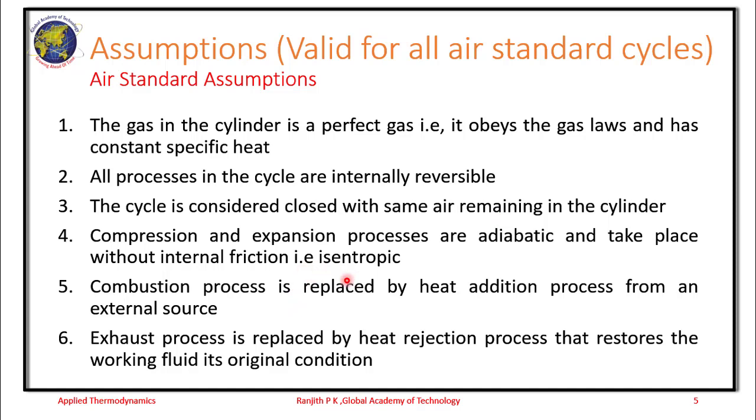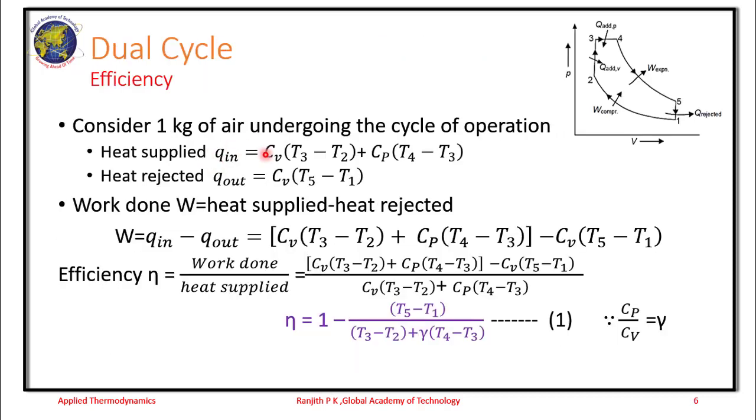The compression and expansion processes are considered to be adiabatic and without any internal friction, that is, they are considered as isentropic processes. The combustion process is replaced by a heat addition from an external source, and the exhaust process is replaced by a heat rejection process that restores the working fluid to its original condition. These assumptions are valid for all air standard cycles, so you see these assumptions even in the Otto cycle and diesel cycle as well.